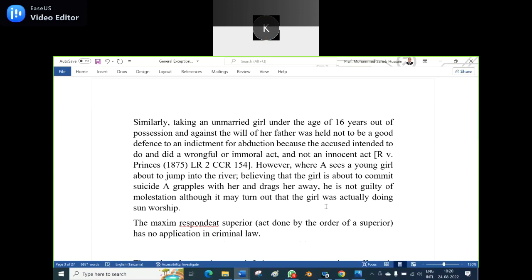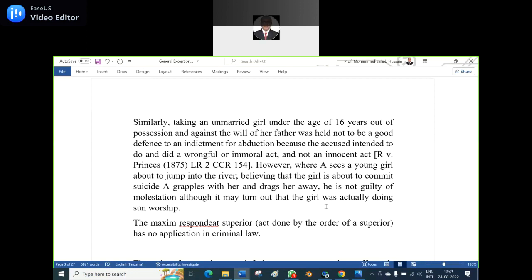Because that girl has not crossed the minority and, without the consent of the father, he has kidnapped her. So the act itself is immoral and illegal. This was decided in R versus Prince.